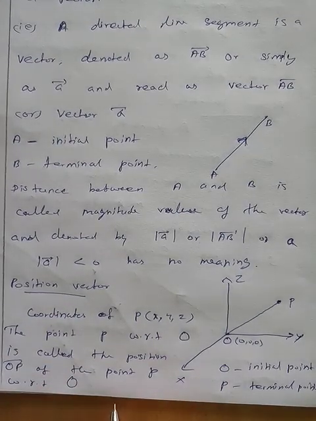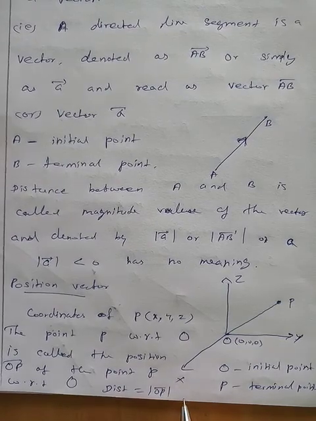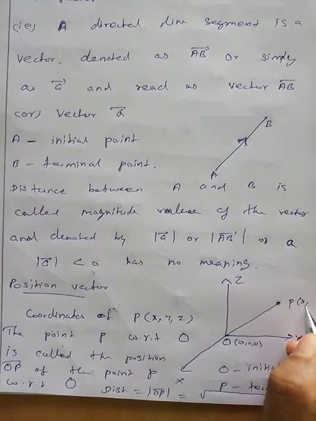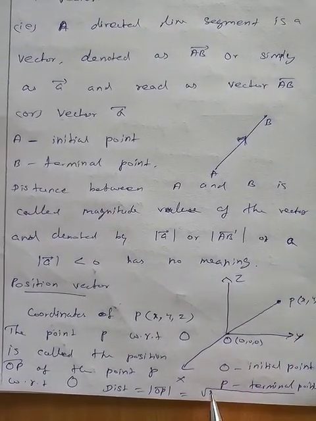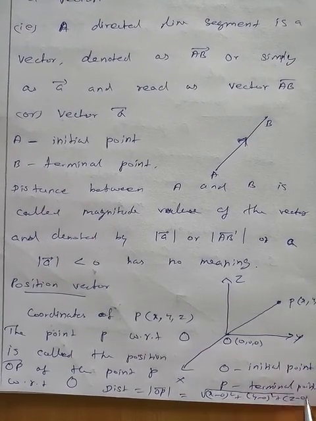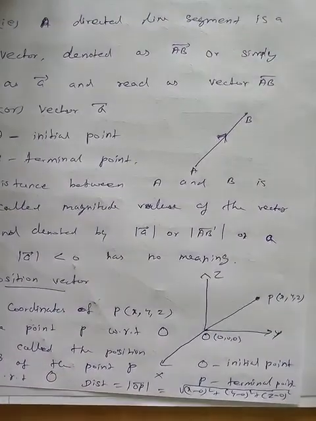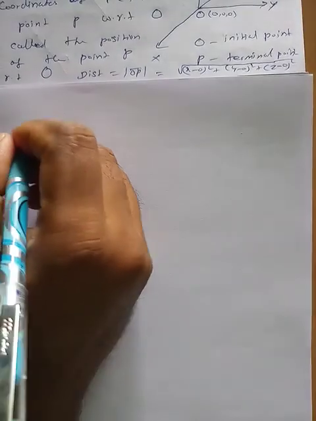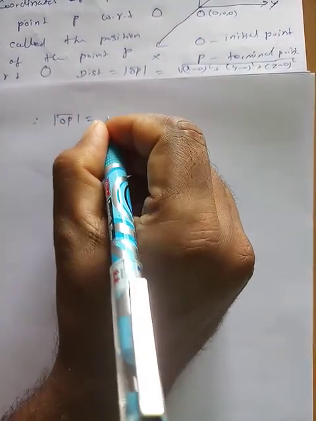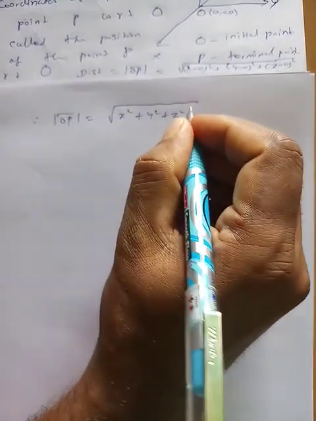Now the distance, that is the modulus of the OP vector, is equal to the root of, by the distance formula, x minus 0 the whole square plus y minus 0 the whole square plus z minus 0 the whole square. So the modulus of OP vector is equal to the square root of x square plus y square plus z square.